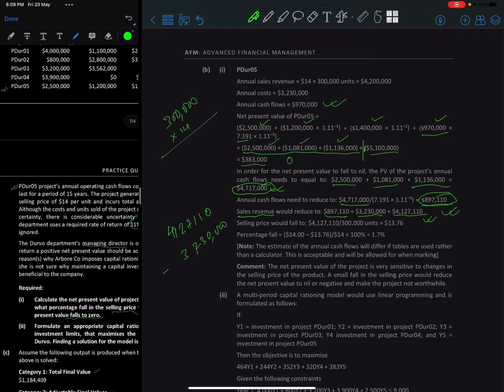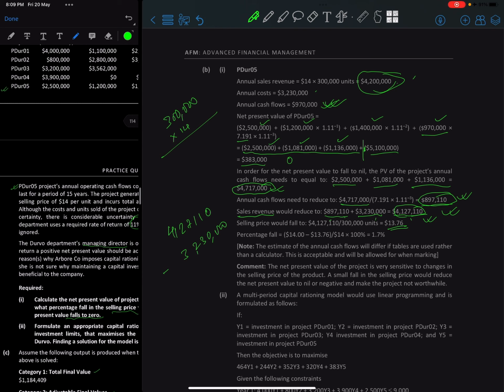We're just working backward. You see, in this case, we are just subtracting this thing, and then we are getting this annual cash flow, right? Again, what are we doing over here? We are just adding it back. We are just adding the annual cash flow will reduce to this much, and then we are just adding it back. We reached over here, and now what we do? We divide this value by the total units, and then we get our reduced price, right?